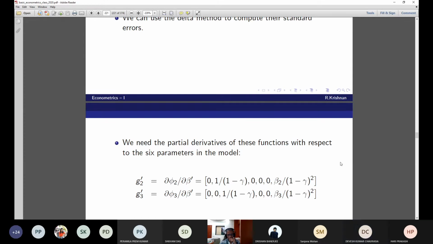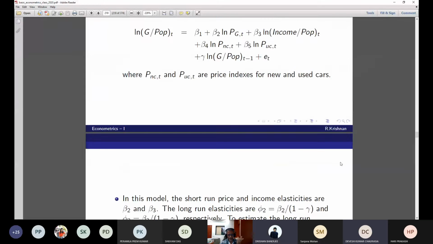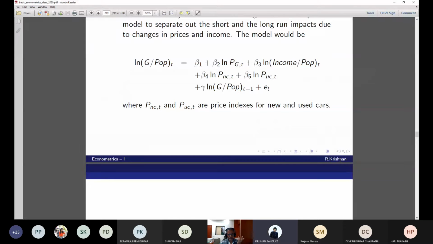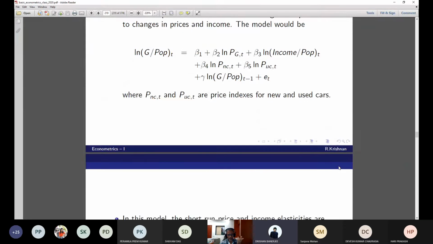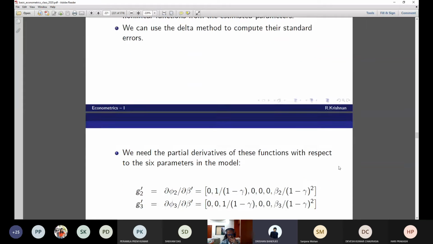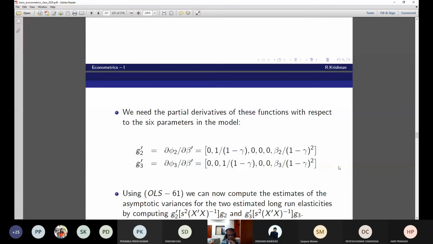Beta prime contains the entire vector. I got a minus term. I made a mistake there. Is that okay now? Yeah. The second one also is okay? The same way? Yes, sir.